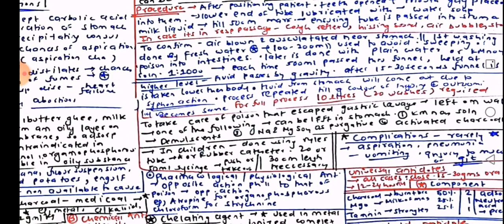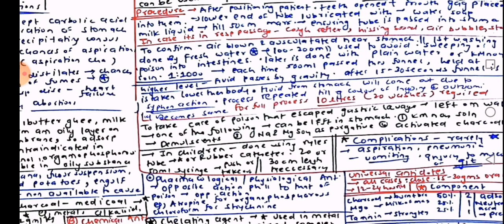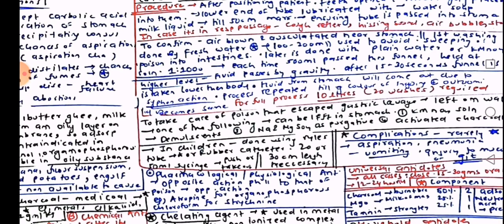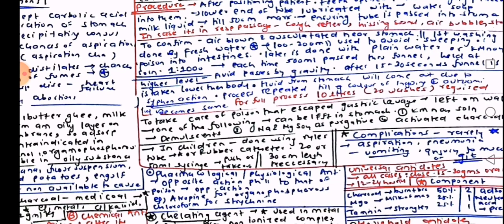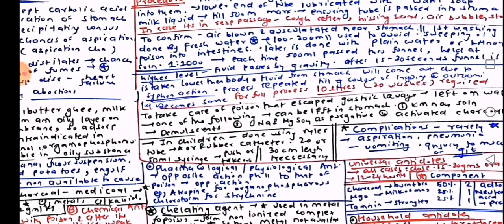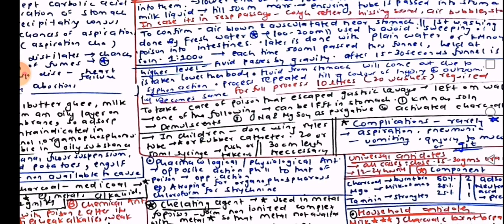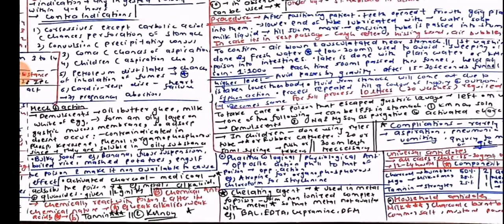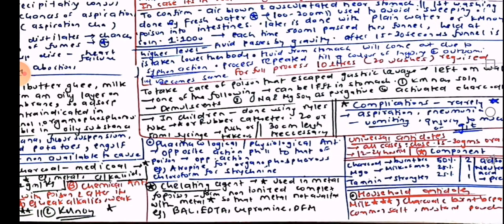To take care of poison that escaped gastric lavage, one of the following can be left in the stomach: KMnO4 solution, demulcents, sodium and magnesium sulfate as purgatives, or activated charcoal. In children, it is done using a Ryle's tube or rubber catheter, with a 20 or 50 ml syringe, passing over 30 cm. Complications of gastric lavage are rarely seen, but if they occur, could be due to aspiration, pneumonia, vomiting, or injury to the muscles of the GIT.